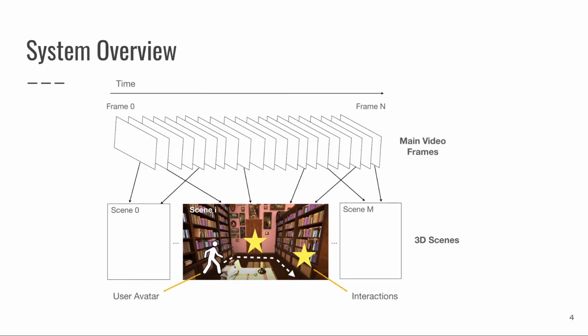This slide shows an overview of our system. At the top, there is a timeline of video frames. This represents the main non-interactive video. Each frame is tied to a 3D scene below, and the same scene can be reused for many frames. As shown in Scene I, the user can walk around to different interaction points represented as stars.